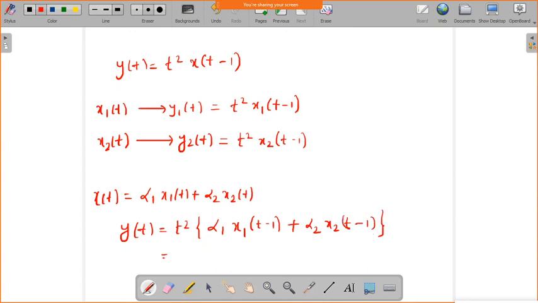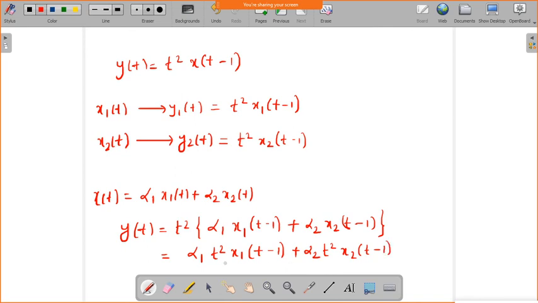Now, this will be equal to alpha 1 t square x1 of t minus 1 plus alpha 2 t square x2 of t minus 1.